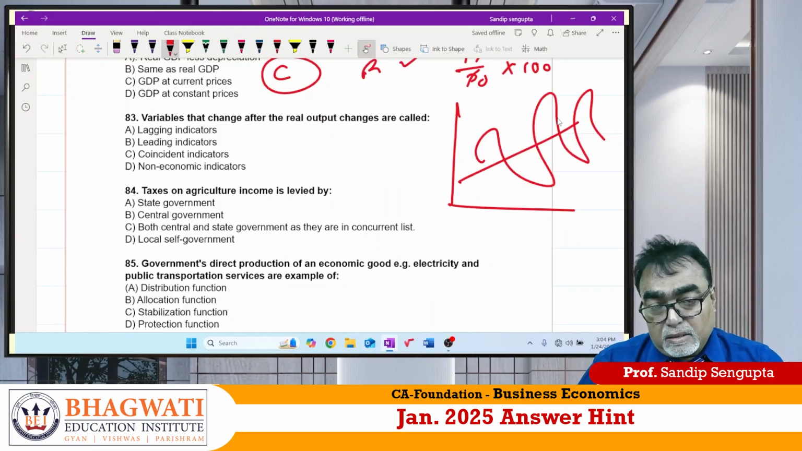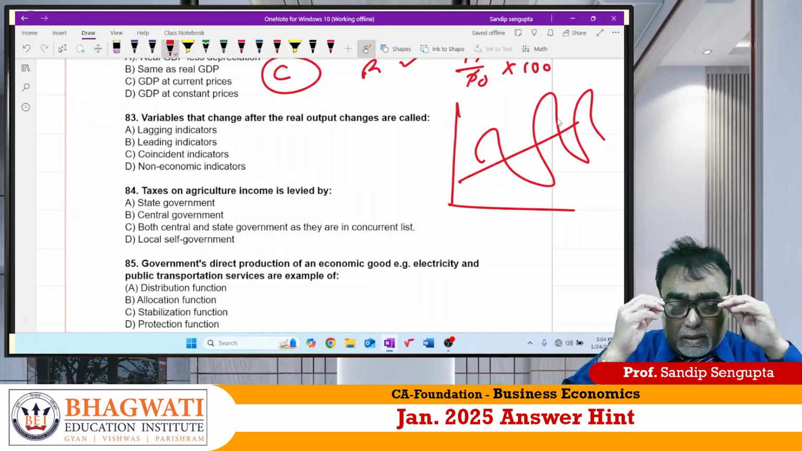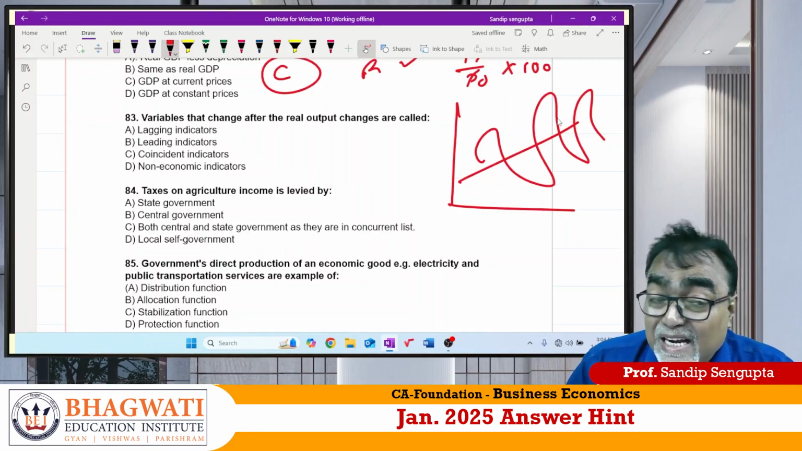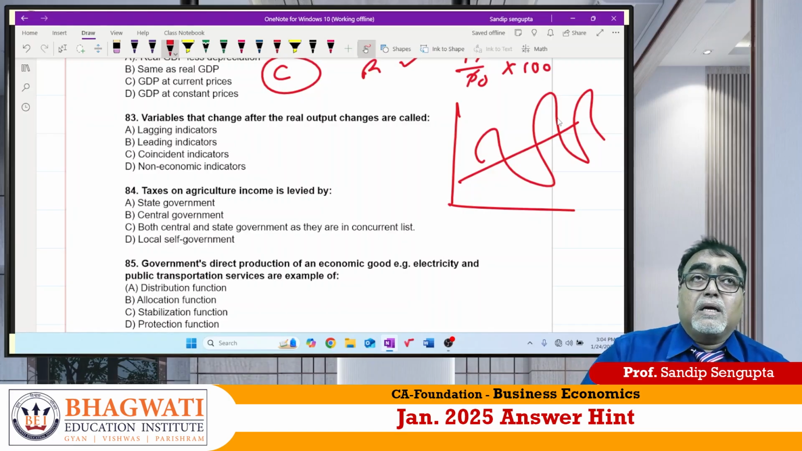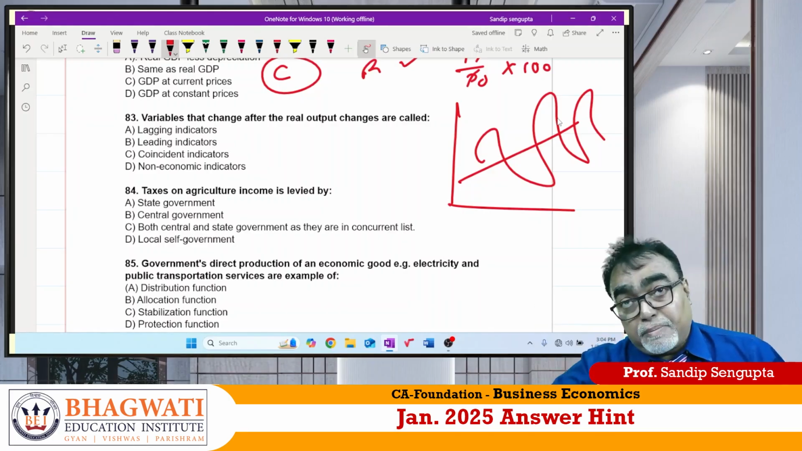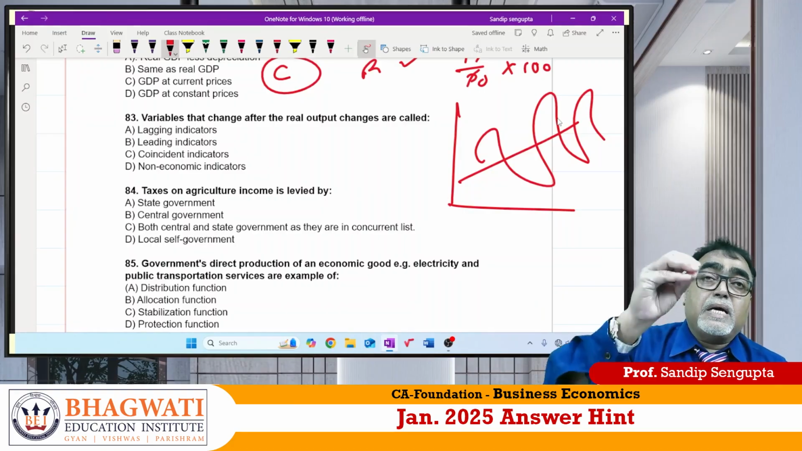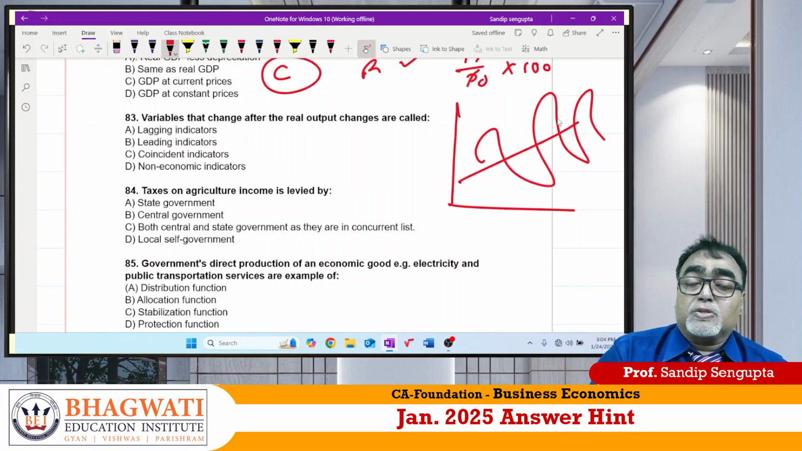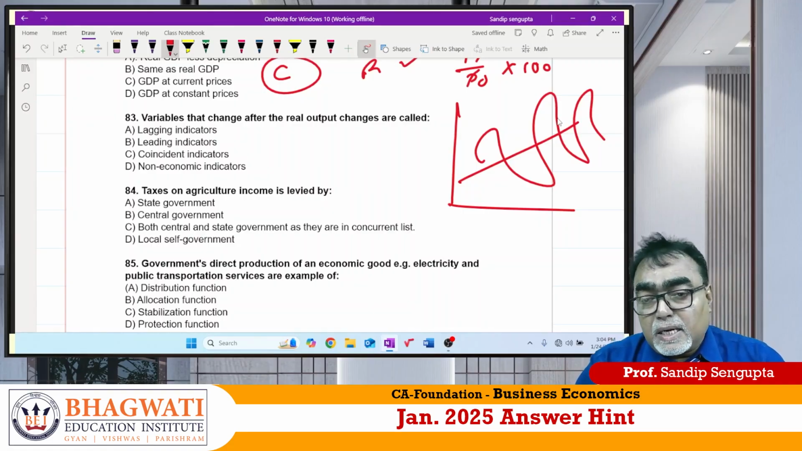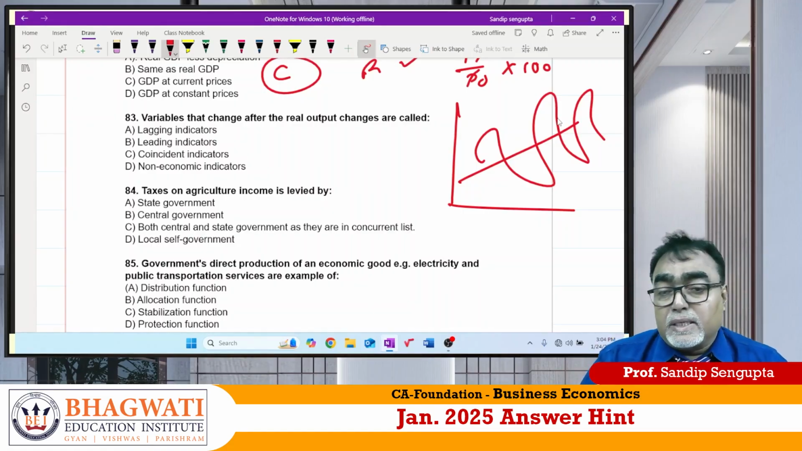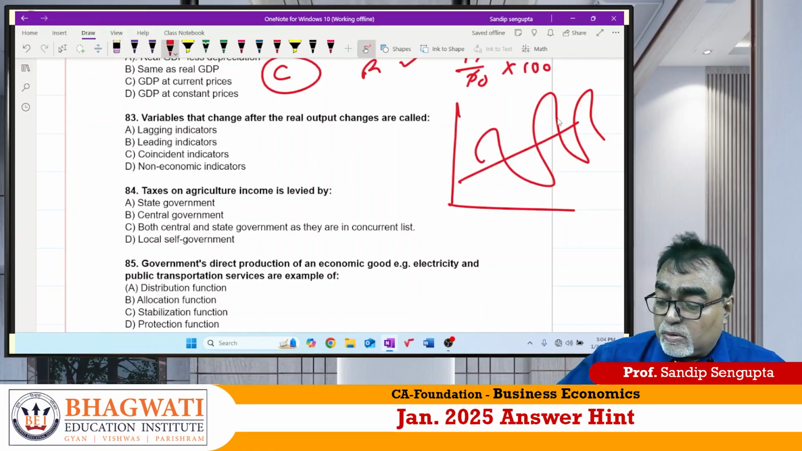What is lagging? When real output is changing, then we get it as a lagging indicator. Like CPI, after it is happening, real output is happening. CPI means consumer price index. So the real output changes with respect to price, then we call it lagging. When it is coinciding, it is called coincident indicator. So 83 answer should be what? Answer should be A for Ahmedabad.